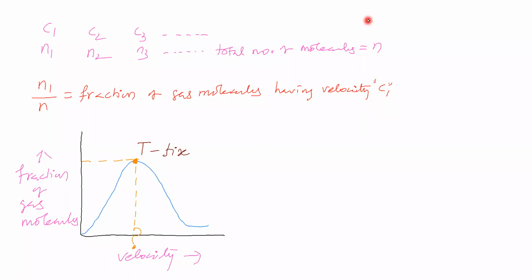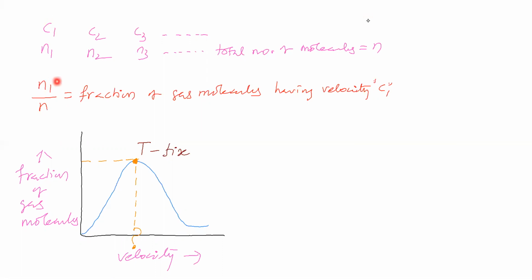So the fraction of gas molecules having velocity C1: if you want to find it, you have to take the number of gas molecules which are having velocity C1. We have taken number N1. This N1 is the number of gas molecules, and each gas molecule in this N1 is having velocity C1.